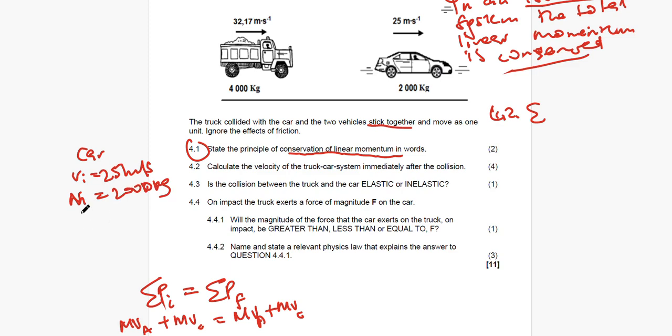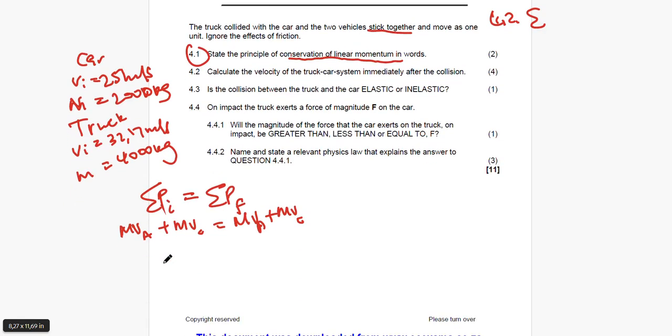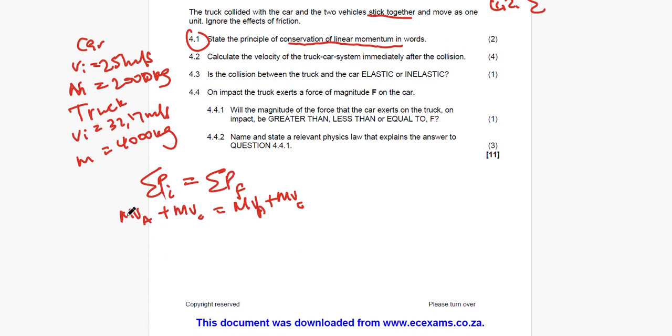And then we should move to the truck. The truck had the initial velocity of 32 meters per second and had the mass of 4,000 kilograms. Let us go ahead and calculate, guys.